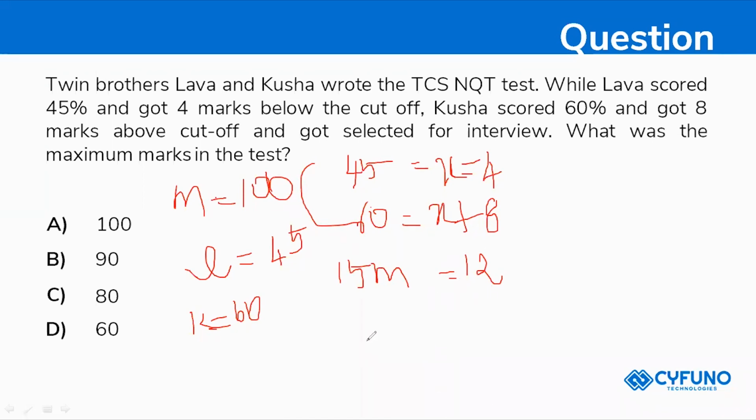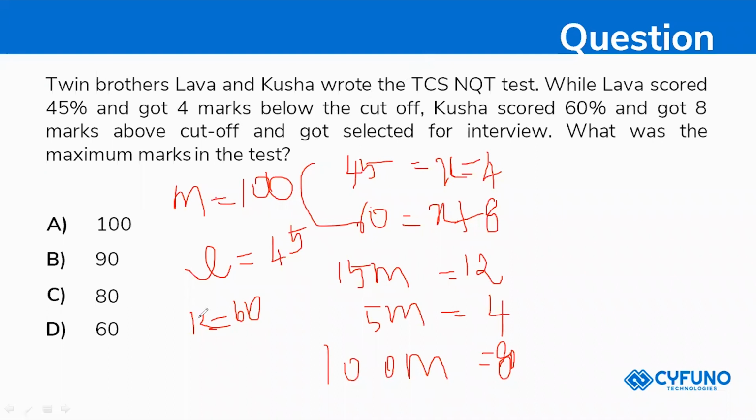We are cancelling this, means you will be getting 5 marks is equal to 4. So 100 marks we will be calculating is equal to 80 marks. So 45% of y plus 4 is equal to 60, and 60% of y minus 8 is equal to 80. So this value will be 80.